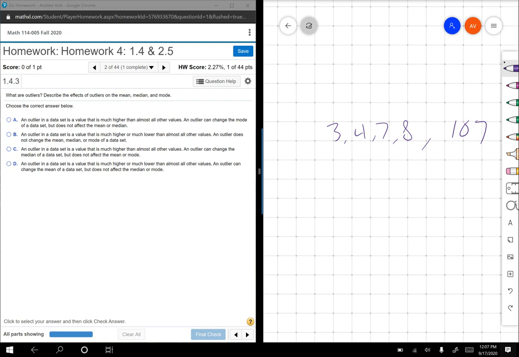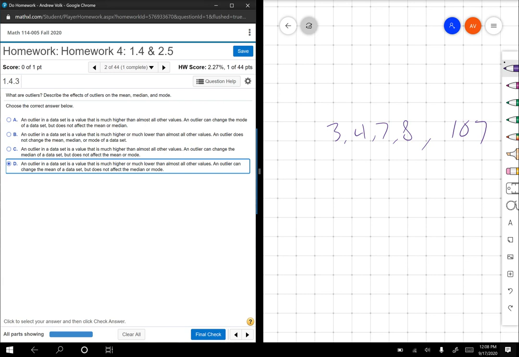So an outlier in a data set is a value that is much higher than almost all other values, or lower. So you look at A in this one, it says much higher, but it doesn't say lower. An outlier does not change the mean, median, or mode. Well, that's not true. It does, actually. An outlier in a data set is a value that's much higher or much lower, and it does affect the mean. The mean is adjusted by outliers, but the median and the mode, not really.